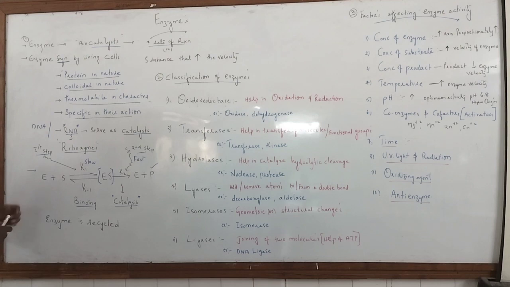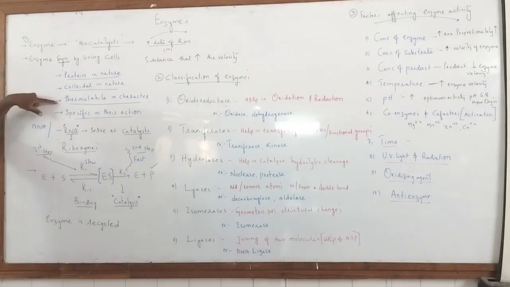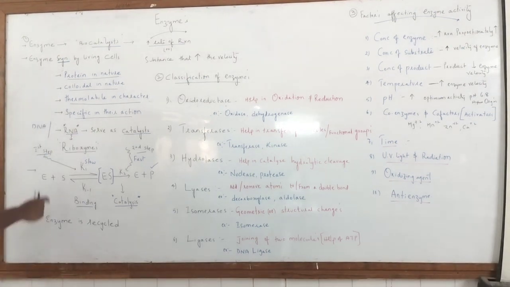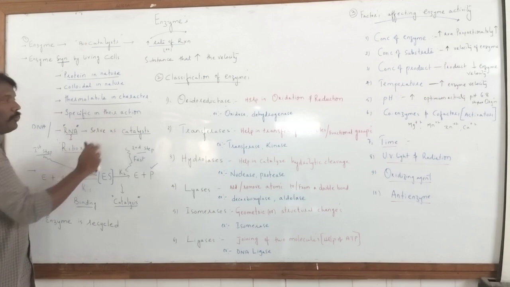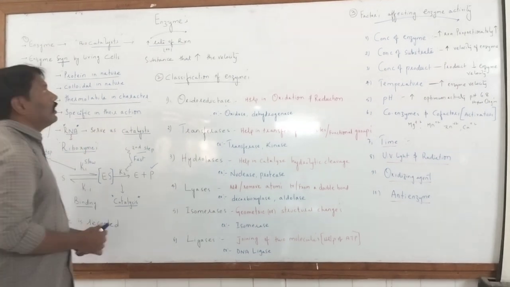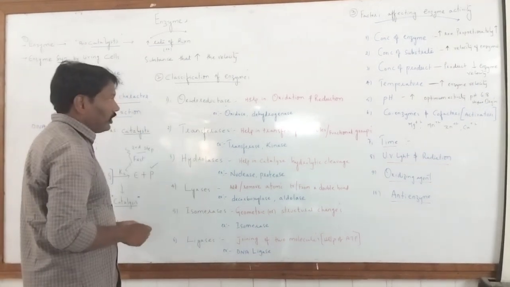So as we learned, an enzyme is a biocatalyst. It shows the properties that it is protein in nature, colloidal in nature, thermolabile in character. It shows specificity in its action. And even some types of RNA also act with enzyme activity because they have the property of catalysis. Now we will go with the classification of enzymes.